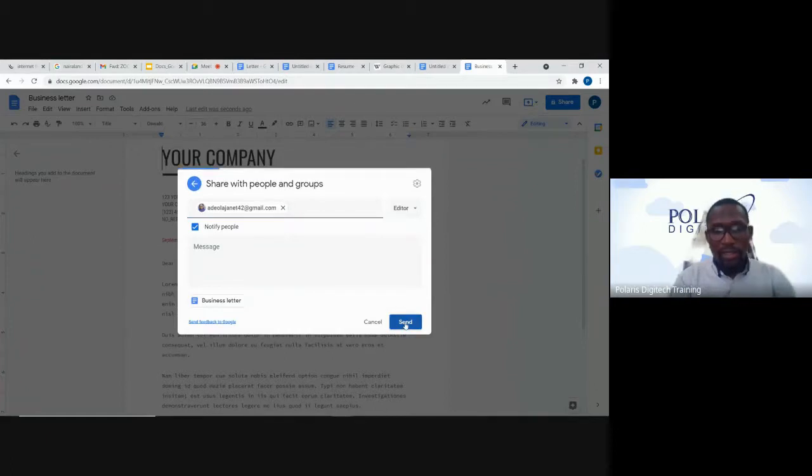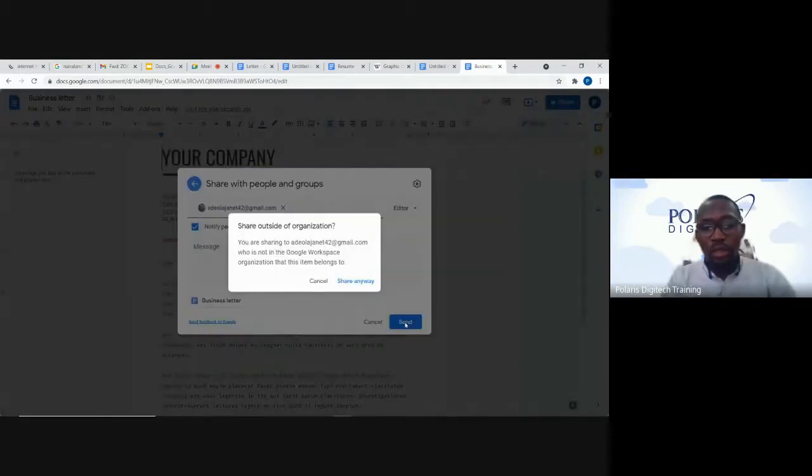Okay, just click send. And with one of the security features Google Docs provides, which is an edge over other applications, it tells you that you are sharing this document with someone outside the organization. So you might decide to go ahead or cancel. So I'm sharing anyway.